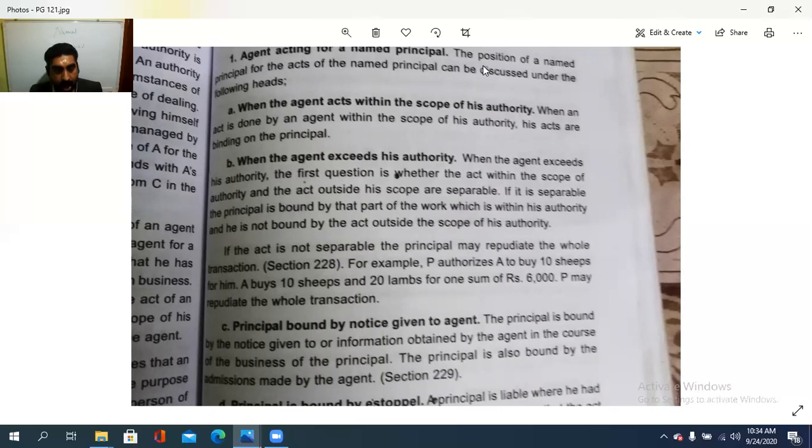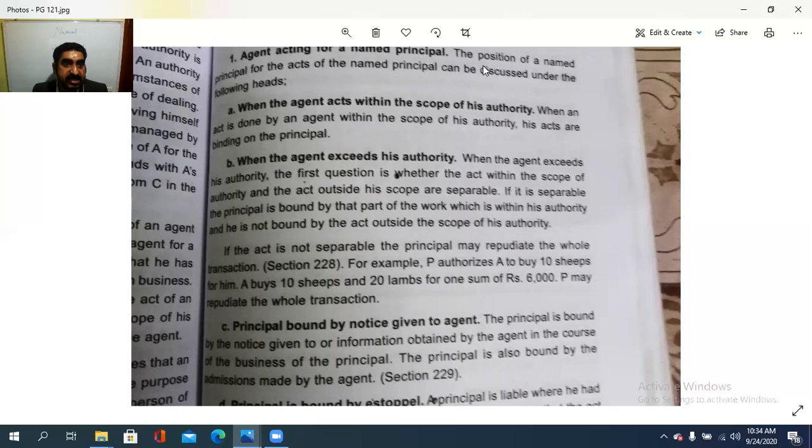10 ആടുകളെയും, അതായത് ചെമ്മരിയാടിന്റെയാണ് കാര്യം, ഷീപ്സ് അല്ലെ ഗോട്ട് എന്നാണല്ലോ പറയുന്നത്. So 10 sheep and 20 lambs, കുട്ടികളെയും, okay, for one sum of 6,000. P may repudiate the whole transaction because only P is authorizing A to purchase 10 sheep. Instead of 10 sheep, he purchased 20 lambs also. It is exceeding his authority, isn't it?